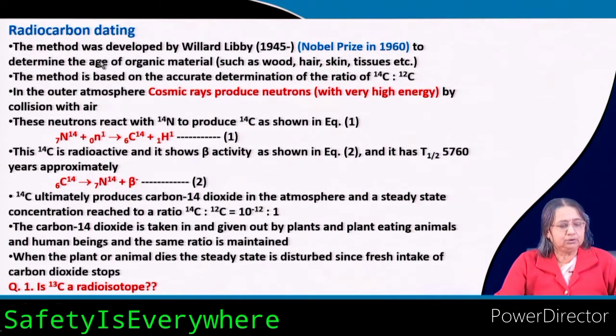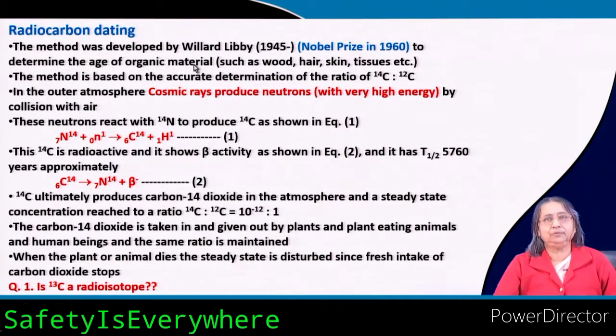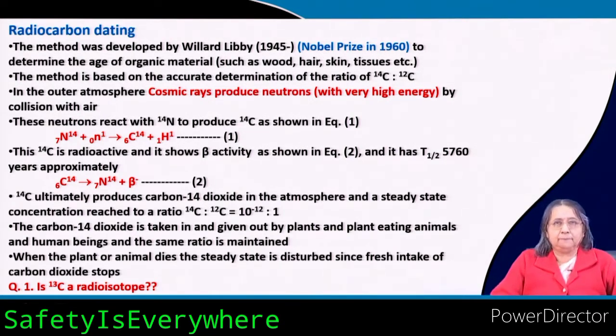This is used to know the age of organic material. In the previous one it is the age of ore, but here it is organic material. What is the organic material? For example, it can be wood, hair, skin, or some tissues. So you can know how old they are. Say some wood is produced a long time back and kept for 30 years, 40 years, even more. When it was produced, you can determine that.